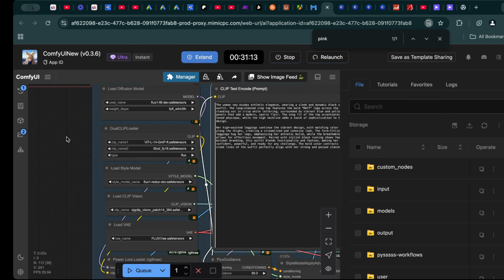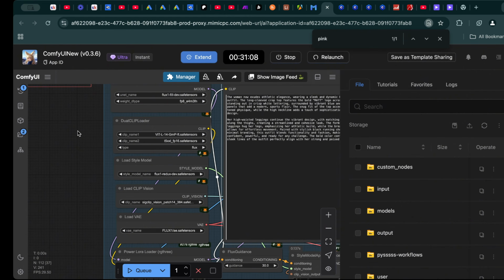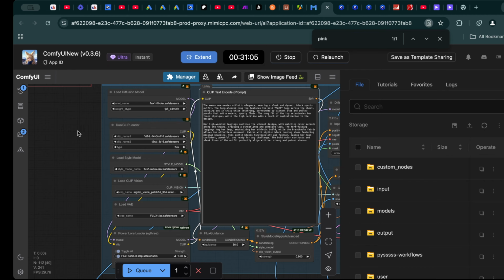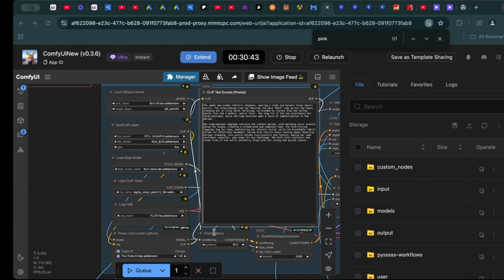To make this workflow work effectively, you'll need to load several key models. These models are the backbone of our system, ensuring precise and high-quality results. Now, let's talk about crafting the perfect prompt. The prompt is essentially your instruction to the AI, describing what you want the final image to look like. For example, imagine a woman standing confidently in Times Square wearing a summer dress. In our prompt, we'll describe her wearing a tracksuit instead, with the word matte prominently displayed on the chest. This gives the AI clear directions on what to change and where to focus its adjustments.